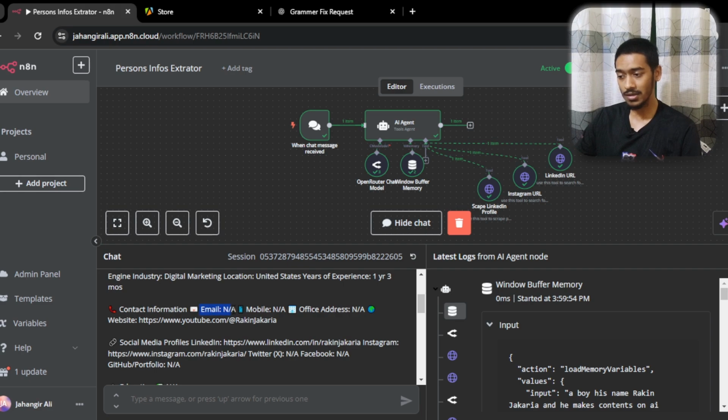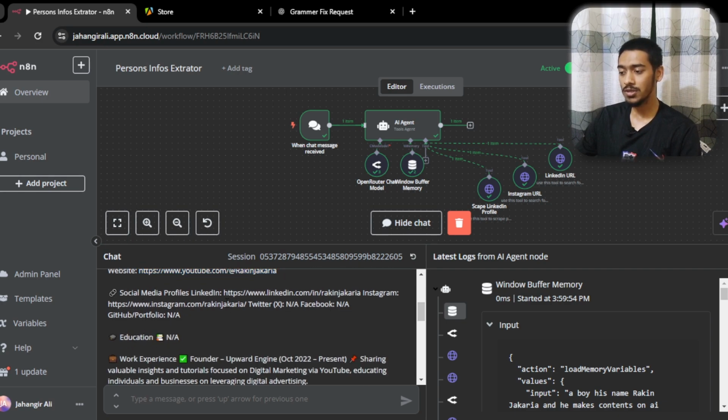As you can see, it didn't find any email or mobile number, because I didn't provide any email or mobile number in my LinkedIn profile. And the office address I didn't give either, because my office is on the internet, it's not a physical office. And the website is this one. I had given my YouTube channel as a website because I don't have any personal website yet, so that's why I'm giving this website on LinkedIn. So that's why it's pulling out this social media, my LinkedIn profile, and this is my LinkedIn profile.